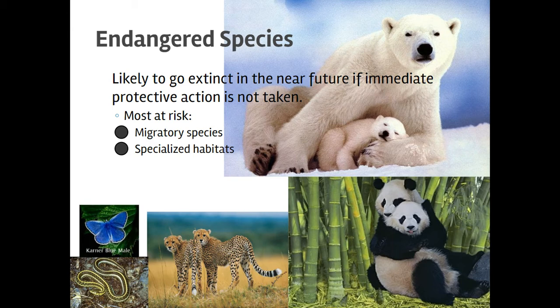Next is organisms that need a very specialized habitat. An organism that needs very specific resources is going to really struggle because it's not easy, again, to shift your behaviors when that habitat is threatened. So in our last lesson, we talked about cheetahs and how cheetahs need to have very large habitats in order to engage in the running races that they do in order to pick a mate, but also just have enough territory to hunt.